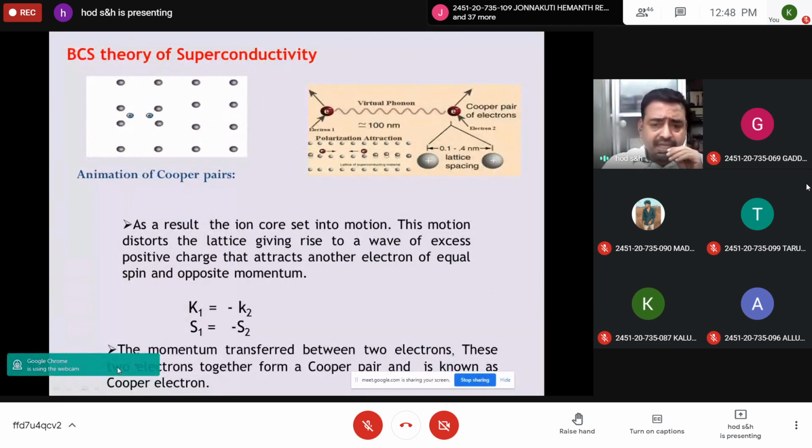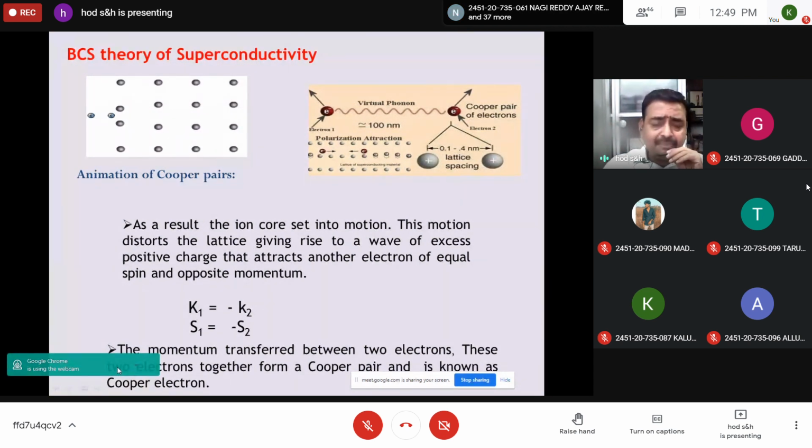This motion distorts the lattice. When the ion vibrates from its mean position because of the interaction with the electron, it gets distorted, and this distorts the lattice, giving rise to a wave of excess positive charge that attracts another electron of equal spin in the opposite momentum.